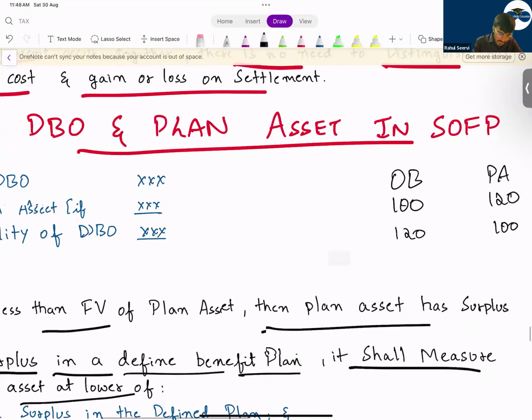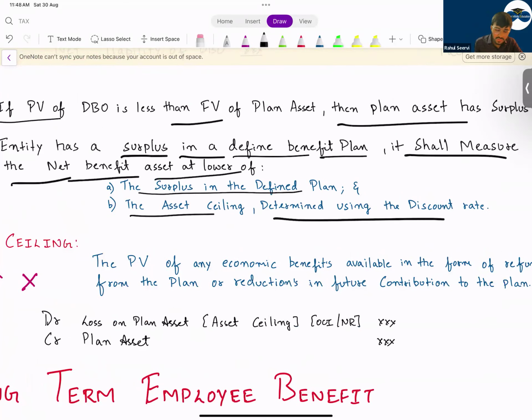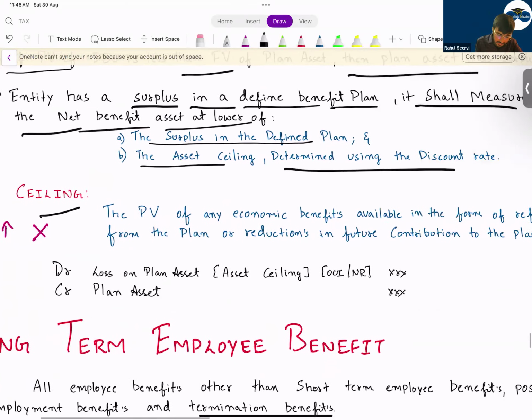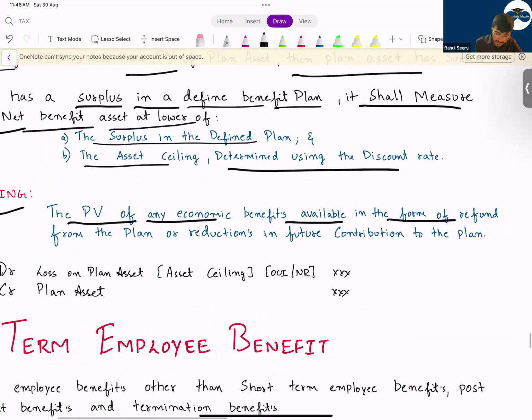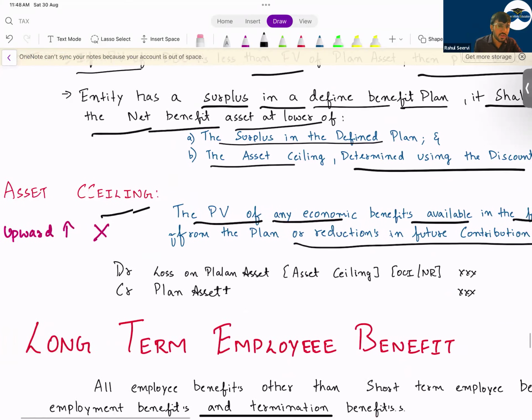So see here now, the surplus in the defined plan and the asset ceiling determined using the discount rate. So asset ceiling is what? Asset ceiling is the present value of an economic benefit available in the form of refund from the plan. What is the refund you will get? Or reduction in future contribution to the plan. As mentioned, this will be given 100%. This will be given in the question. Take that amount and do the accounting treatment.